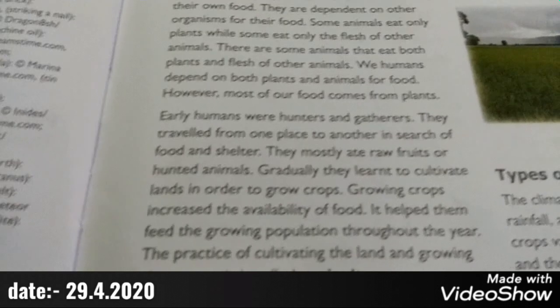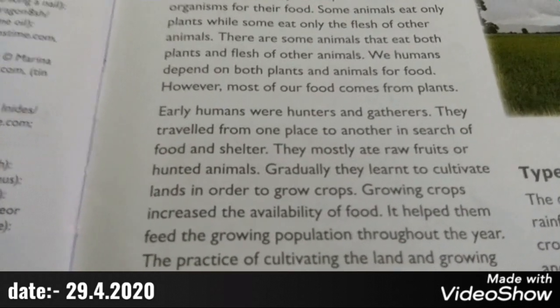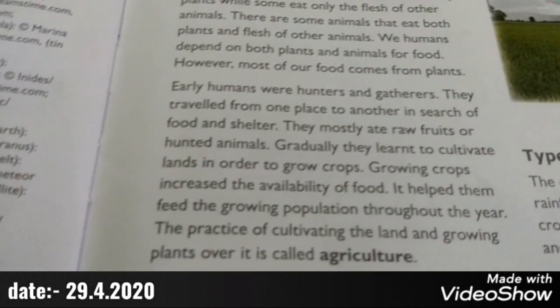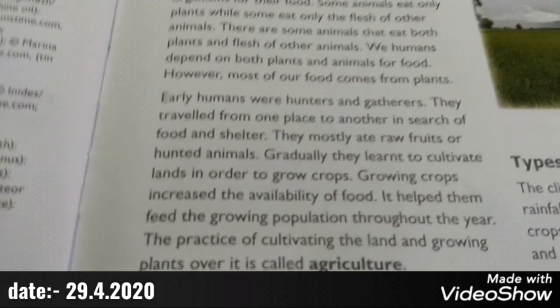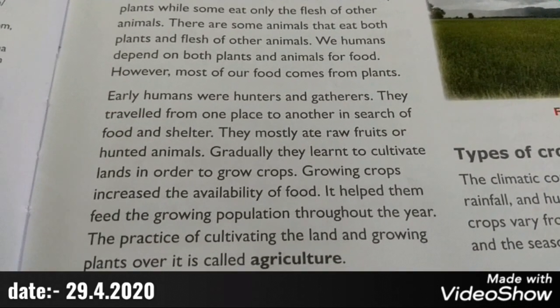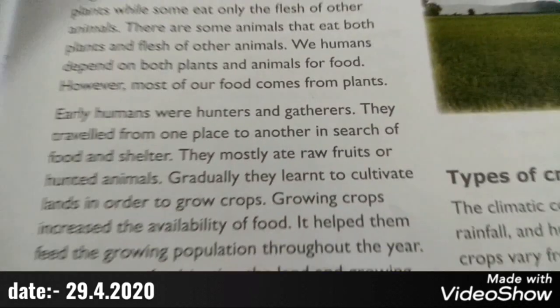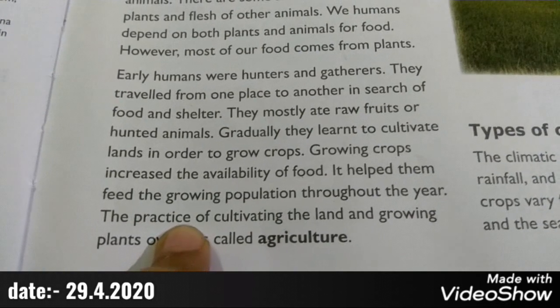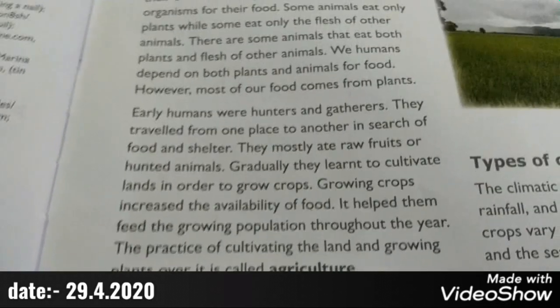It also helped them feed the growing population throughout the year. And they started practicing agriculture. The practice of cultivating the land and growing plants over it is called agriculture. You have written the definition. So what is agriculture? The practice of cultivating the land and growing plants over it is called agriculture.